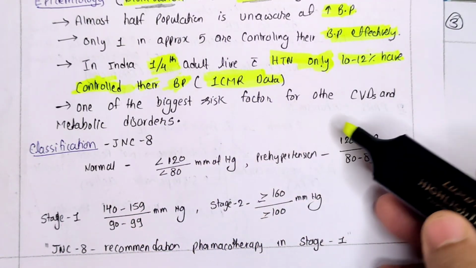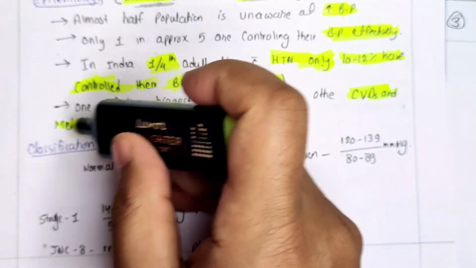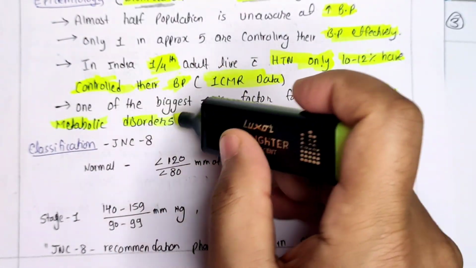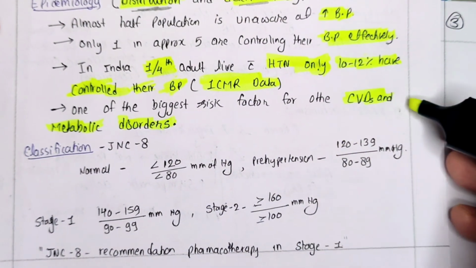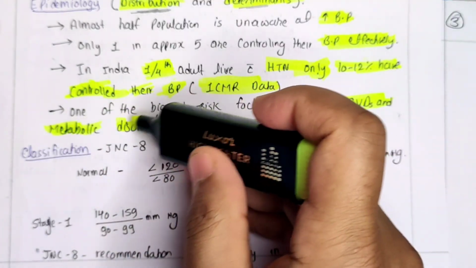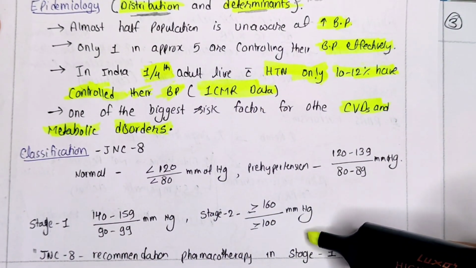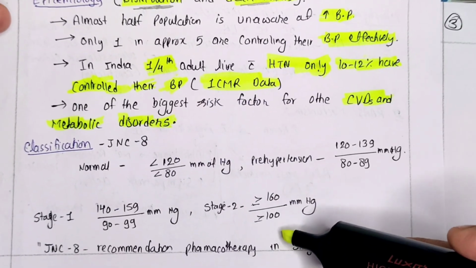Now, one of the biggest risk factors for CVD and metabolic disorder. What? Hypertension itself is a disorder. I agree with that. In addition to that, it is again a risk factor for some other cardiovascular diseases and some other metabolic disorders, like diabetes. They both share common patterns and common risk factors, so that we have to understand.